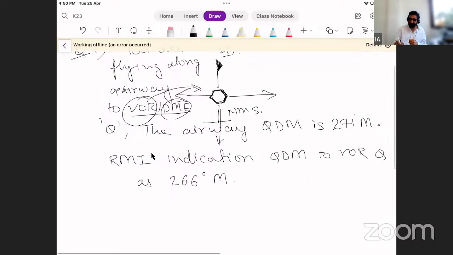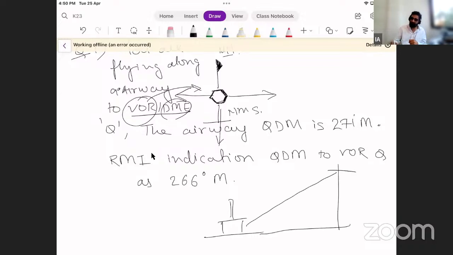The range with respect to a ground station VOR is measured like this. The aircraft is here. The slant range. Okay. But that is enough for our understanding with respect to the physical distance being the same range.